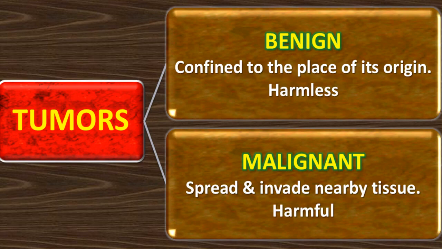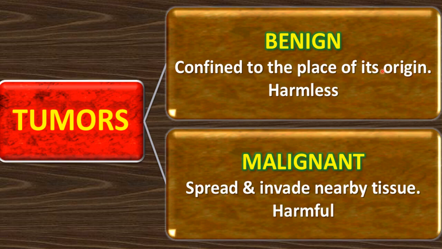The mass of cells that is formed by uncontrolled division of the abnormal cells is called a tumor, and the tumor is of two types: benign tumor and malignant tumor. So what is the difference? A benign tumor remains confined to the place of its origin, right?